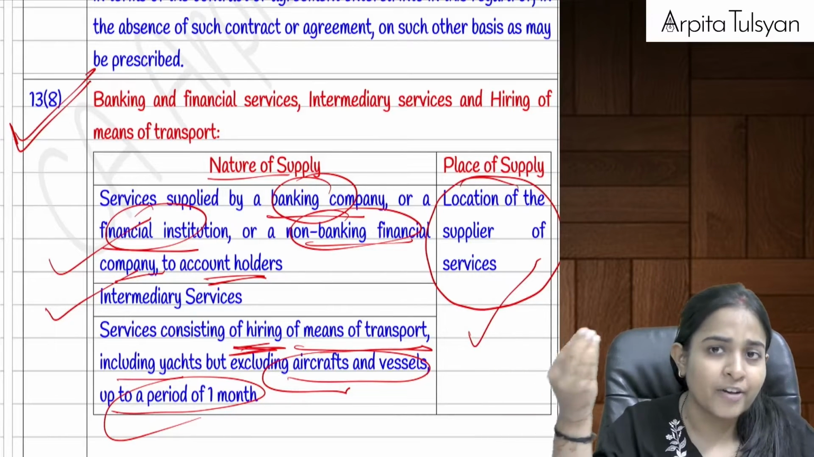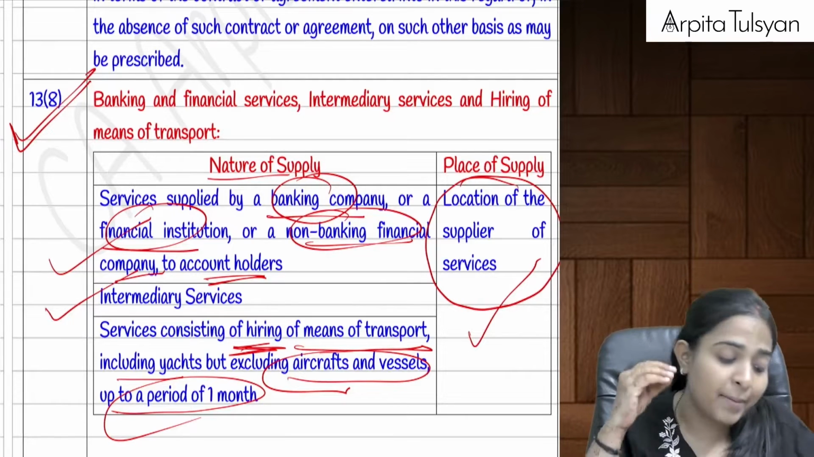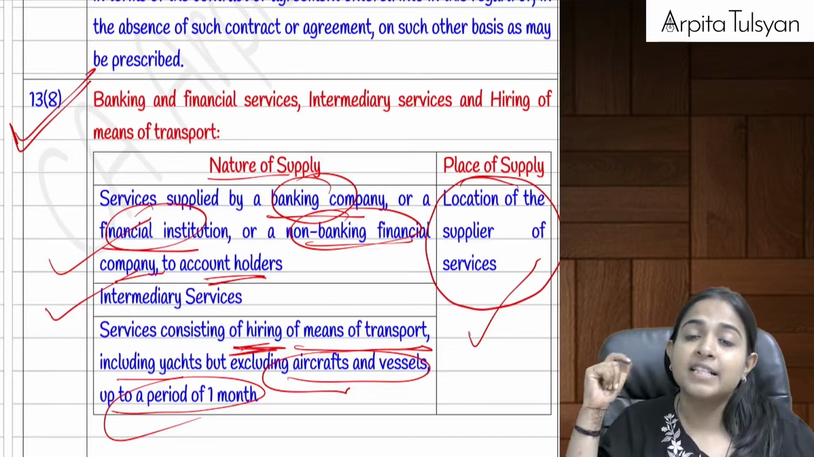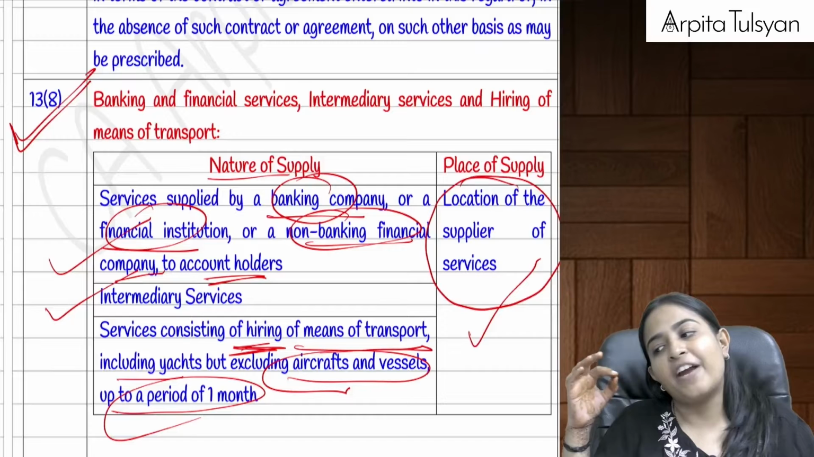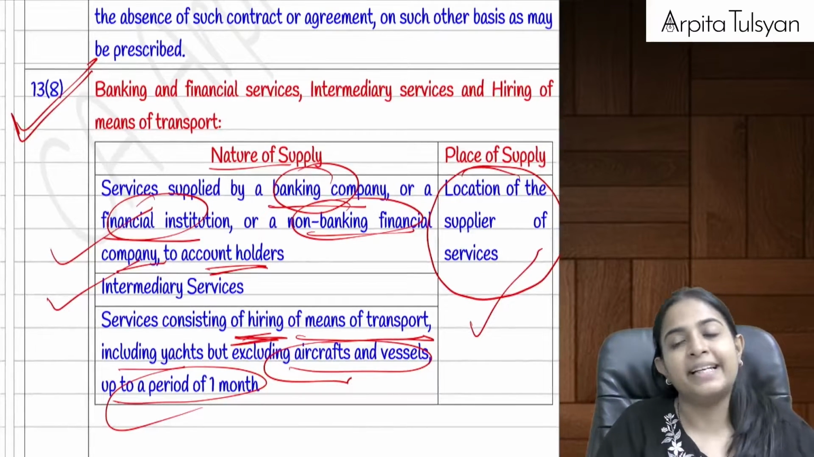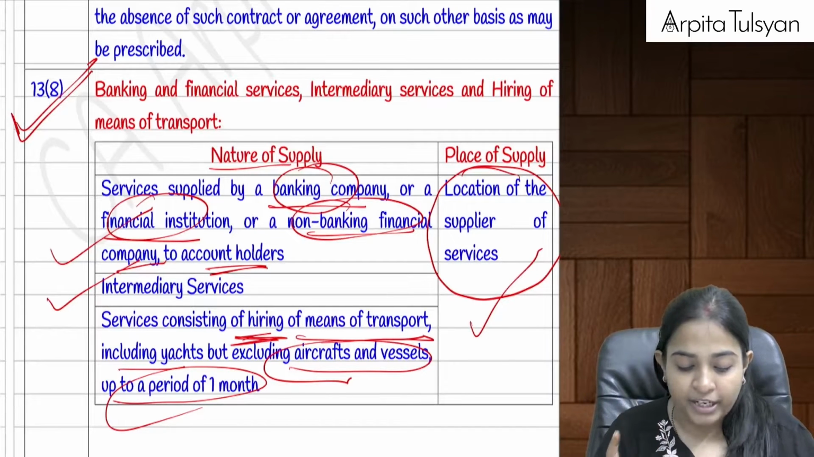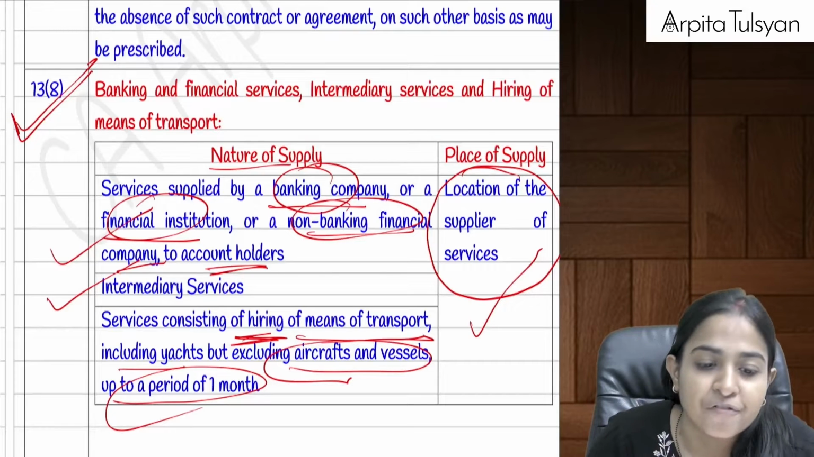So if there is a supply of banking services, financial services supplied by banks, financial institutions, NBFCs, etc., or there are any services supplied by intermediary, or any services including hiring services. If any of these services are supplied, then the place of supply, very, very important, very, very important, will be location of supplier of service.